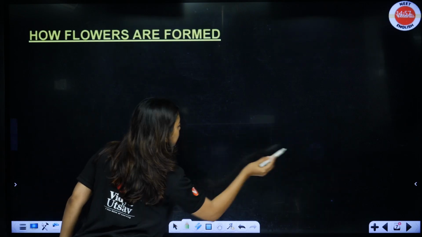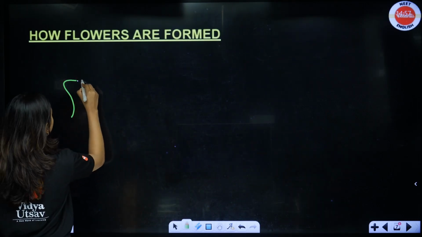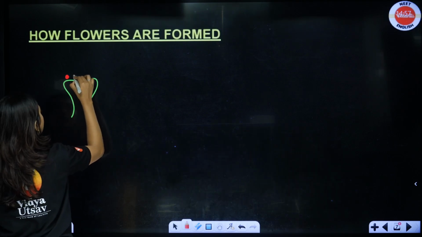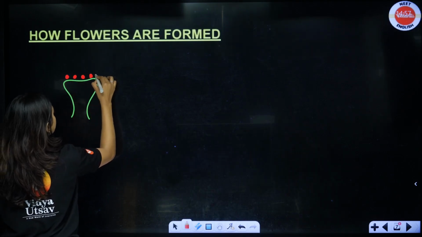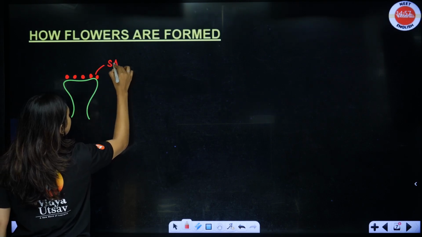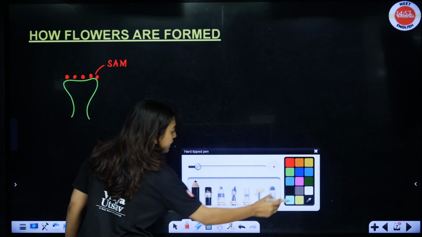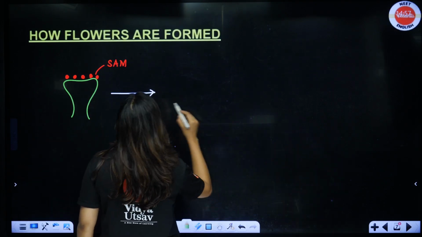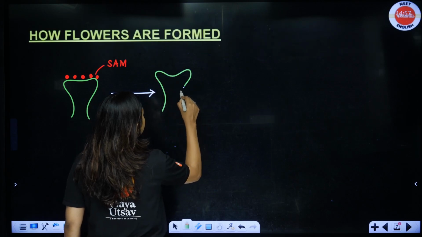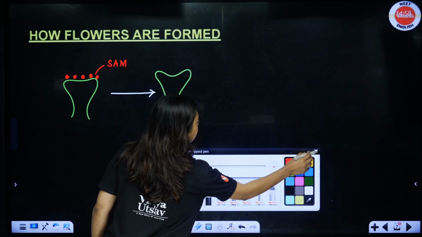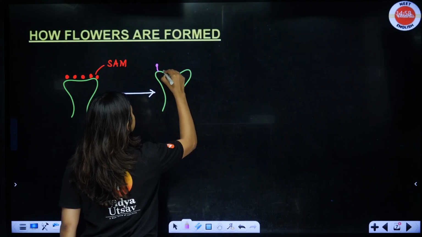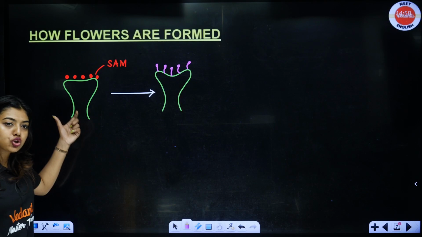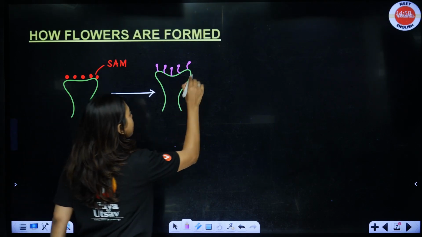See, look here. Normally, students, this is your shoot. This is the shoot, correct? On the shoot, there are some shoot apical meristems. What is that? SAM is there, shoot apical meristem. The shoot apical meristem will differentiate and slowly start forming, it will help in the formation of your floral meristem. So, shoot apical meristem is now slowly becoming the floral meristem.